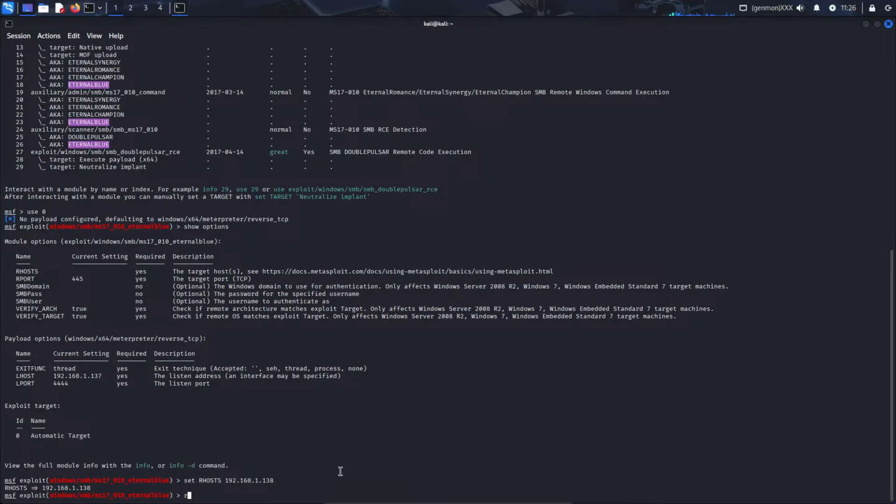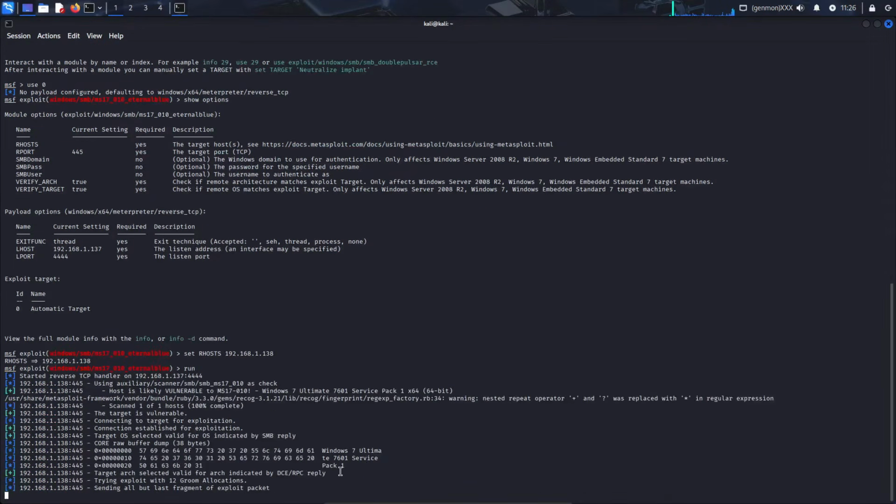We can try running it. You could type run or exploit. And as you can see, it says Windows 7 Ultimate.